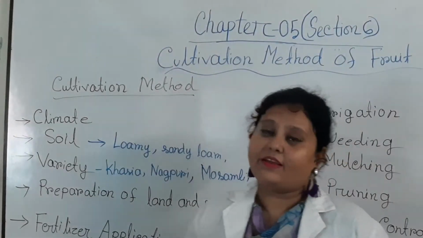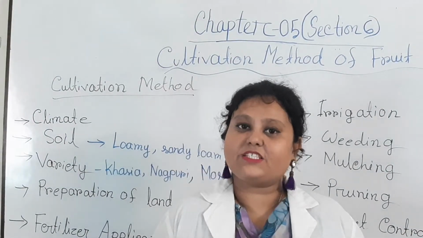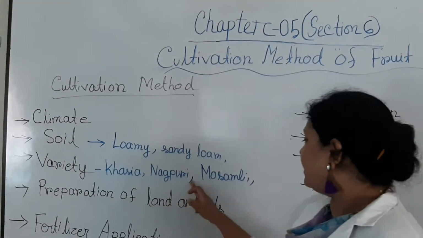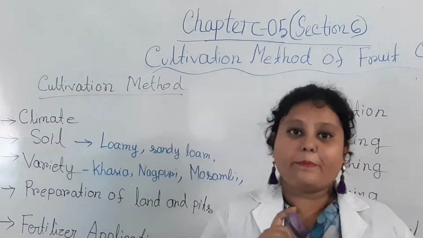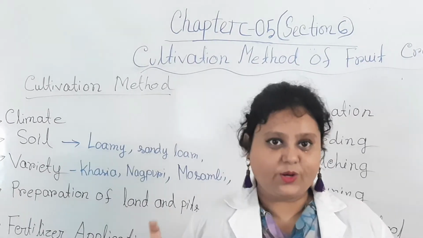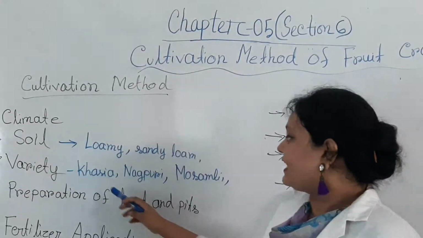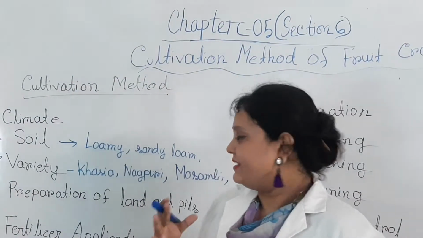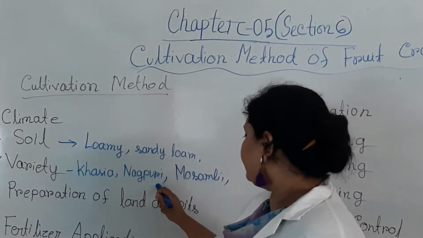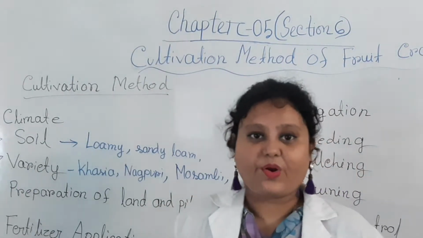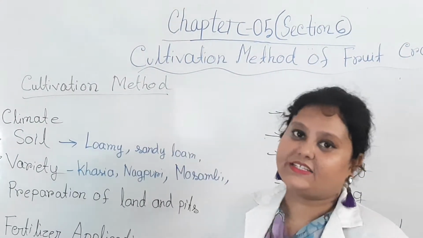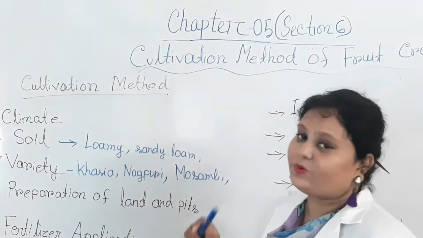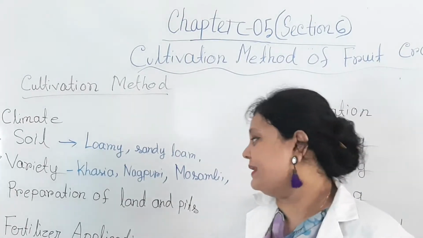Then the variety. The main varieties of orange in our country are Khasiya, Nagpuri, Musambi, and Bari Komala 1, or Bari Orange 1. You know the Khasiya variety, it is our native or local variety, and then Nagpuri, then Musambi, and from the Bari released varieties, that is Bari Komala 1. This is a very popular and common variety which is cultivated throughout the country.